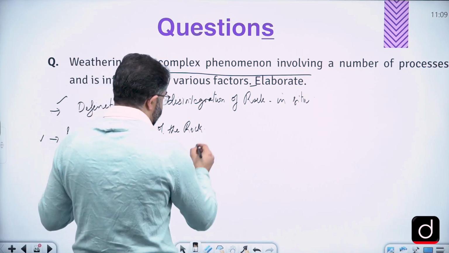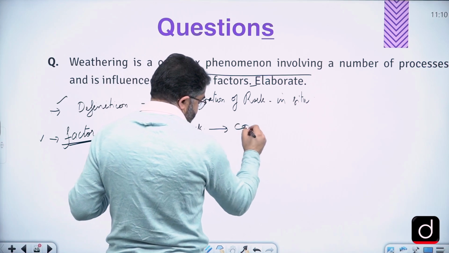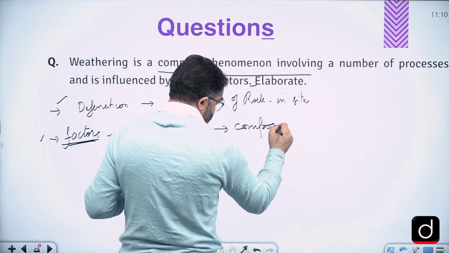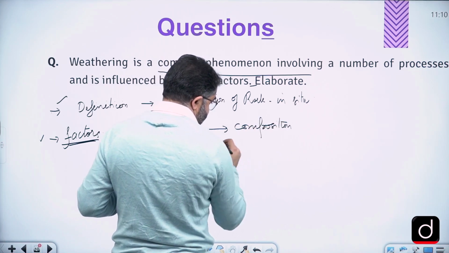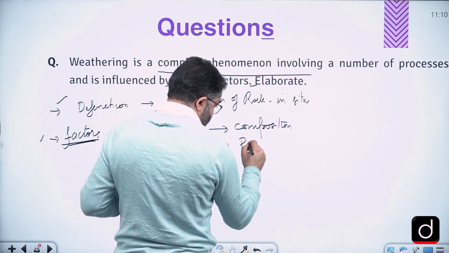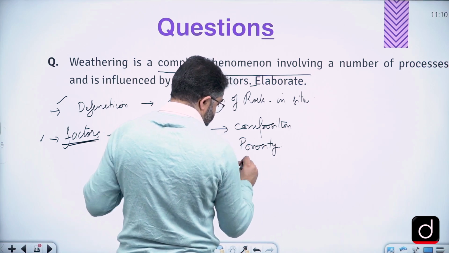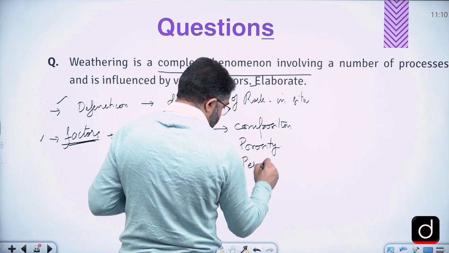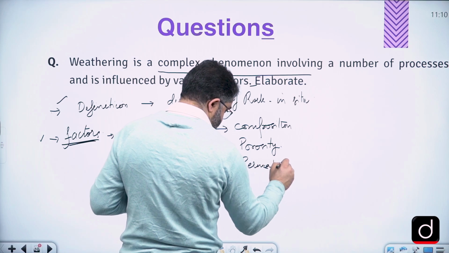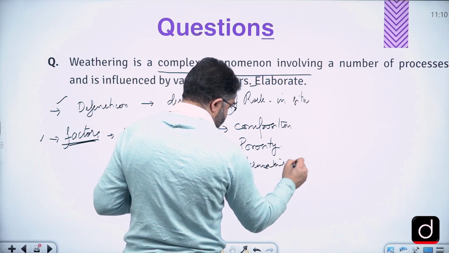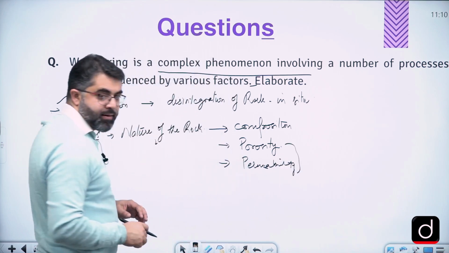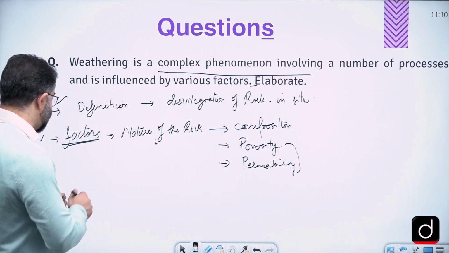So when I say nature of the rocks, it is the composition of rocks. Number 2, the physical structure of the rocks, that is porosity and permeability of rocks. So these are dimensions.